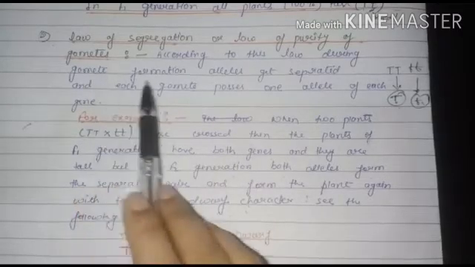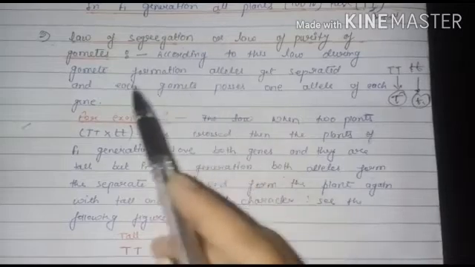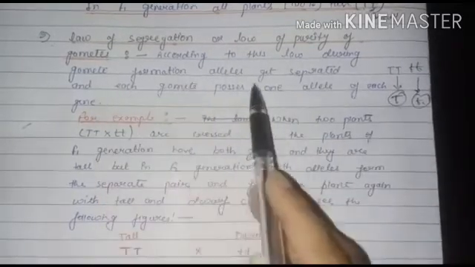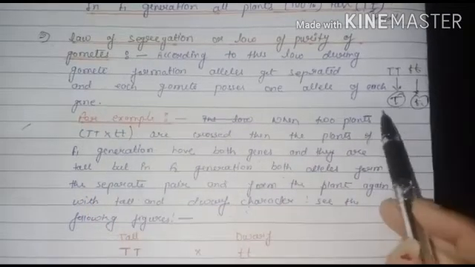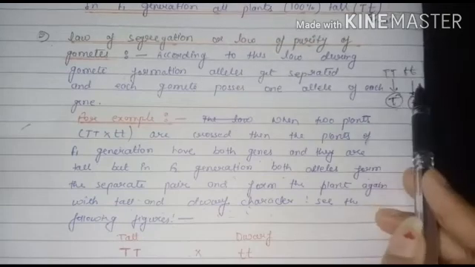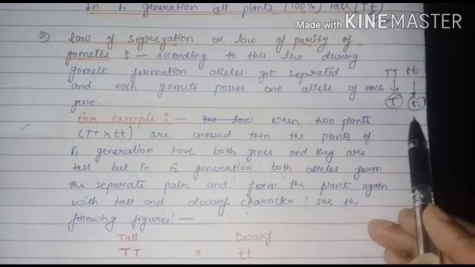So the second law is the law of segregation, or law of purity of gametes. Segregation means distribution. According to this law, during gamete formation the alleles get separated and each gamete possesses one allele of each gene. Here one is the tall gene and the other is the dwarf gene, so each gamete gets one allele from the pair.